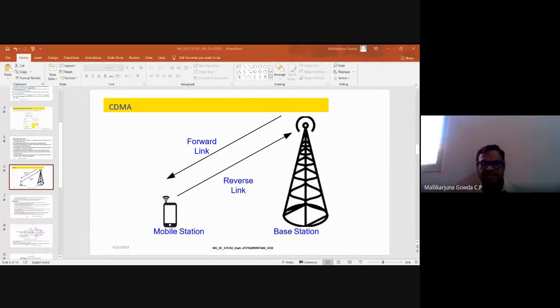Any other questions? In a nutshell, what I wanted to conclude is, please have a look at the forward link block diagram and reverse link block diagram. Out of those two, definitely there will be one question in the exam. That much I can assure you. And you should be able to identify what the difference is in the diagram from forward link to reverse link. So what is the major difference in the reverse link compared to the forward link?